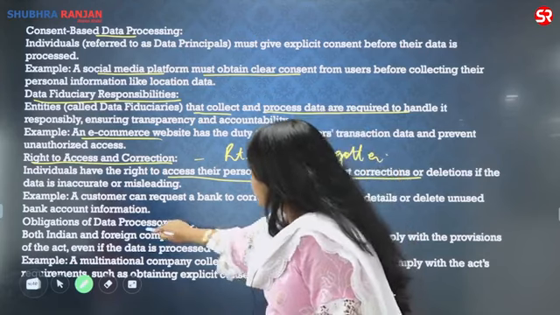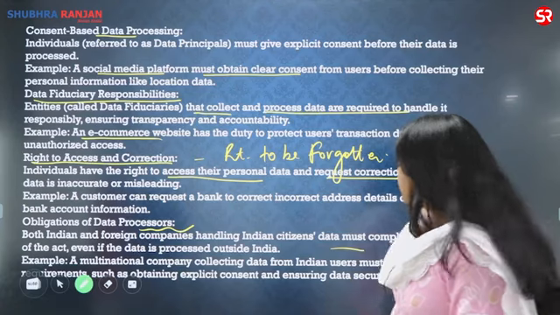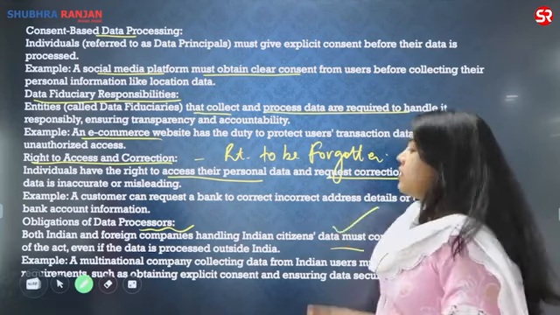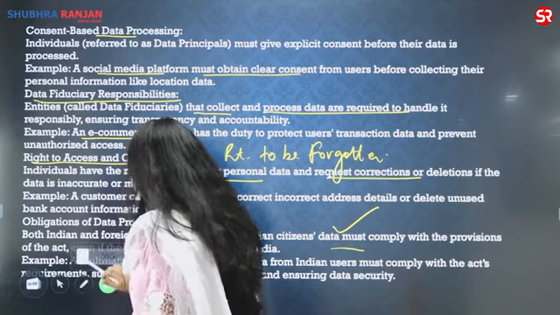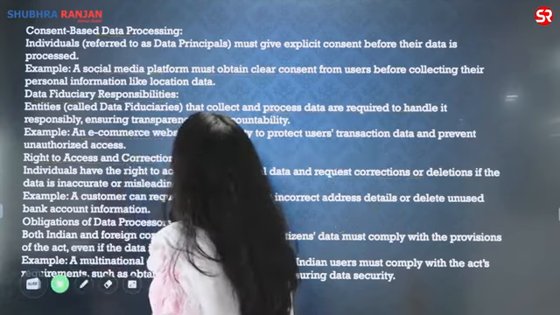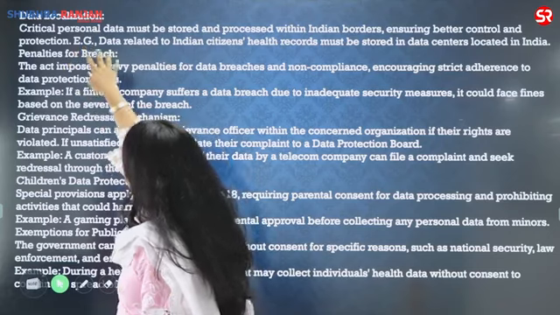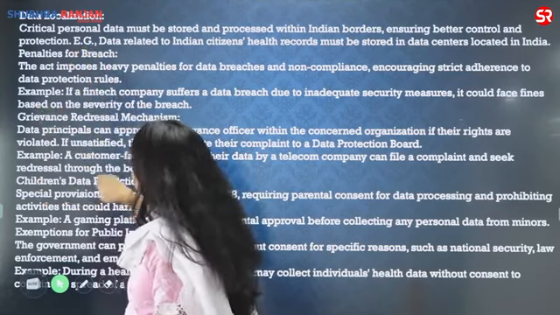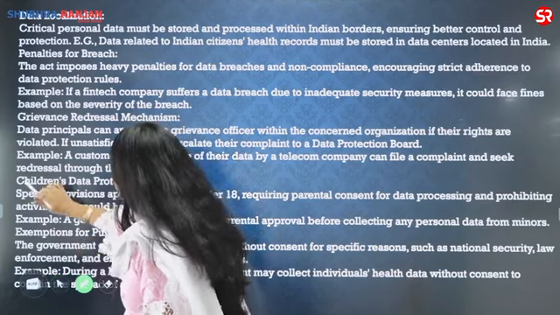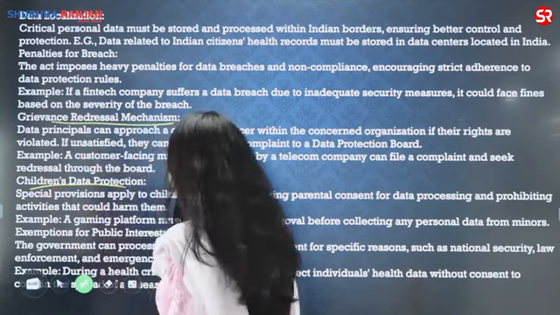Then you have the obligation of data processors. Whether it is an Indian company or a foreign company handling the Indian citizens' data, they have to comply with these laws. So this was a very welcoming move, and I was very happy to see this question. And there are other areas also, such as data localization, then the penalties for the breaches, the children's data protection, another very important aspect from there. Then the grievance redressal mechanism should also be there.